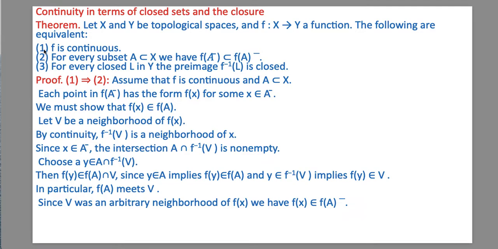First of all we show 1 implies 2. It means if f is continuous, then for every subset A of X, we have f(A bar) subset of f(A) bar. To prove this, we assume that f is continuous and A is a subset of X. Therefore each point in f(A bar) has the form f(x) for some x belonging to A bar. So we must show that f(x) belongs to f(A) bar. Let V be a neighborhood of f(x). By continuity, f inverse V is a neighborhood of x.